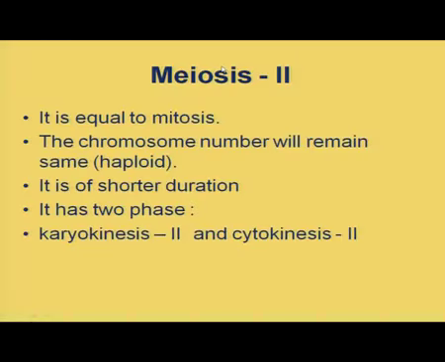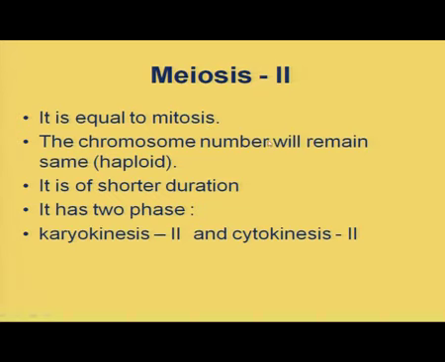So, what is meiosis II? Division of nucleus, the second division of nucleus in meiosis. So, the second nuclear division in meiosis is known as meiosis II, and it is exactly the same as that of mitosis. So, it is equal to mitosis.